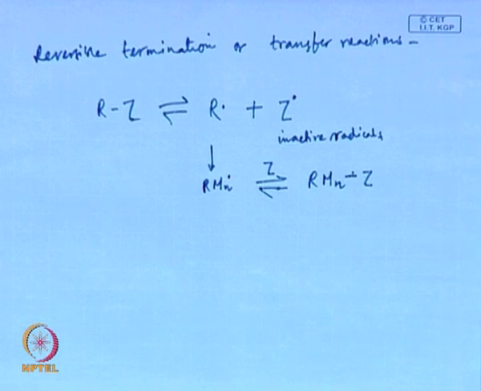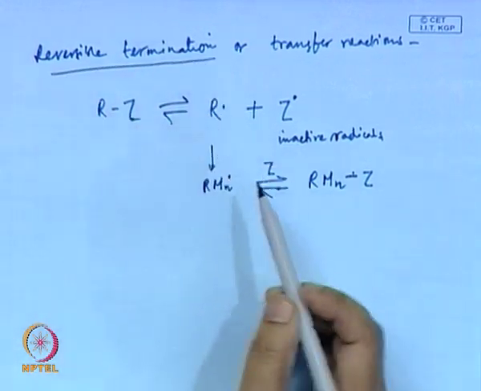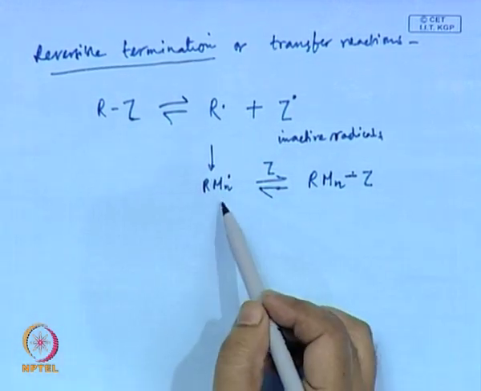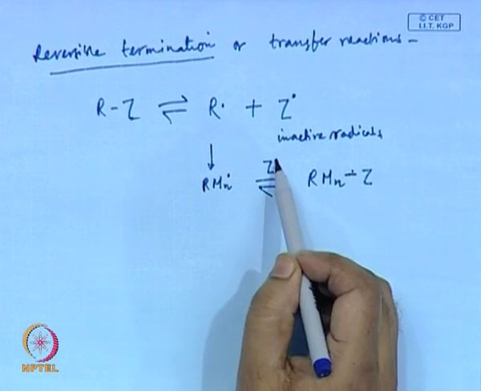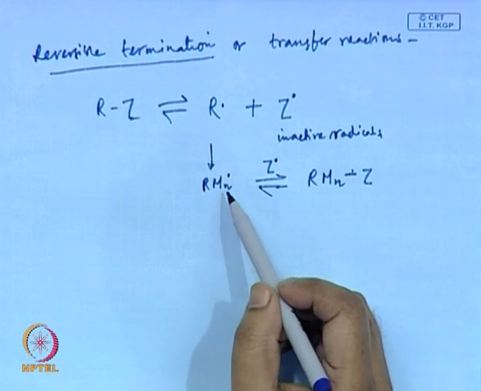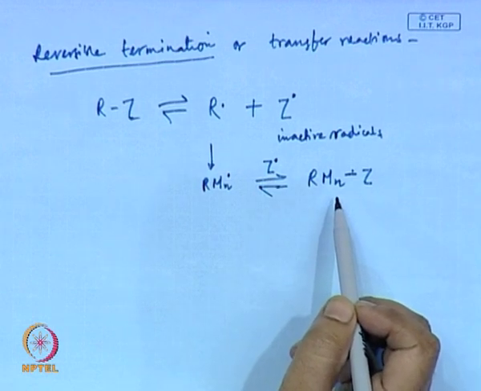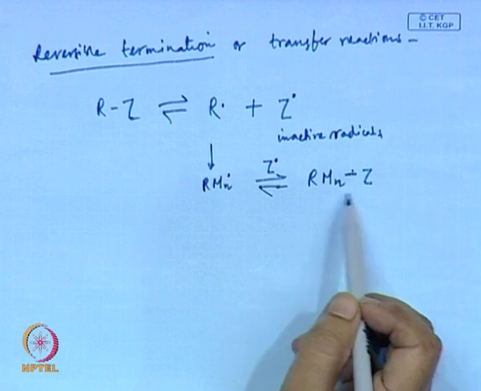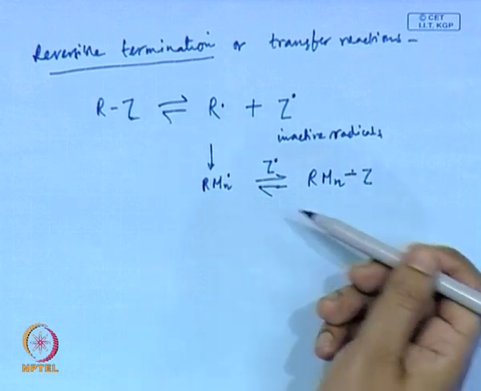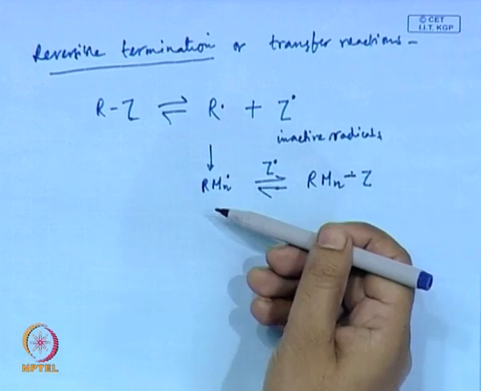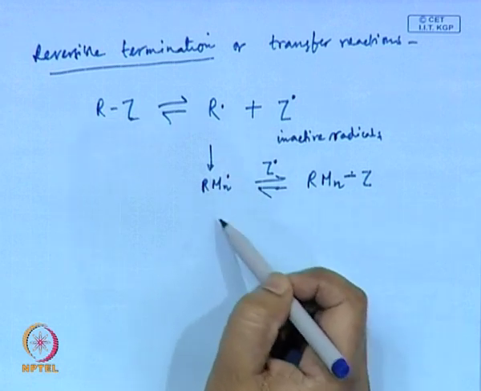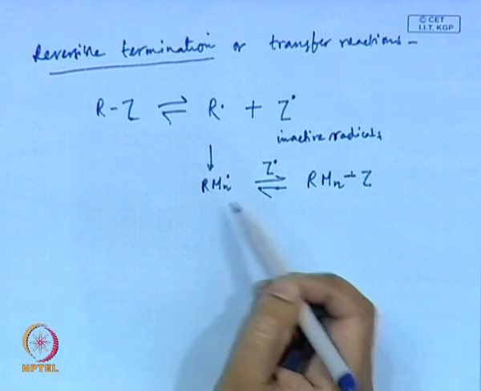So, this is a case we are talking about reversible termination. If this happened, in the normal case, if this bimolecular reaction happens, you get a termination step, dead polymer. But in this case, because this is reversible, it can again come back and give you back this active radical and inactive radical.